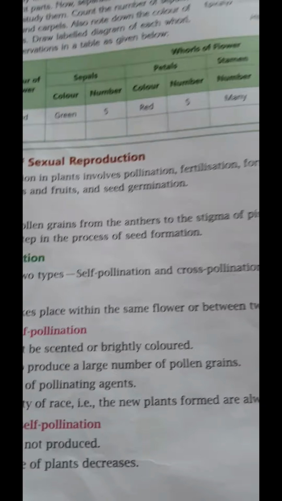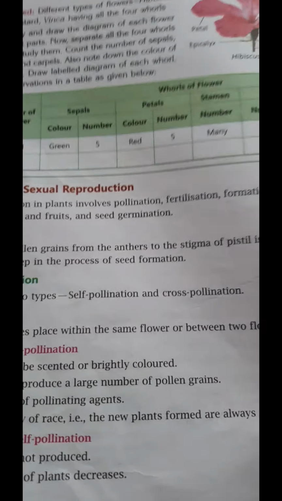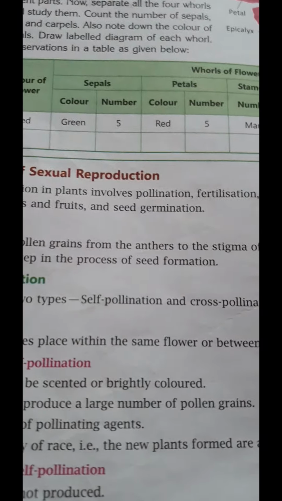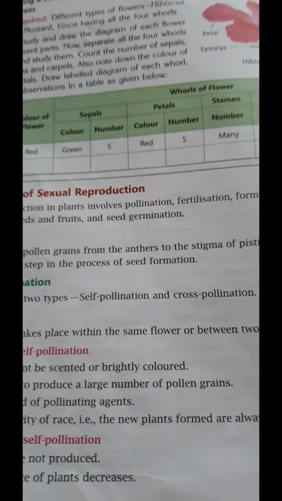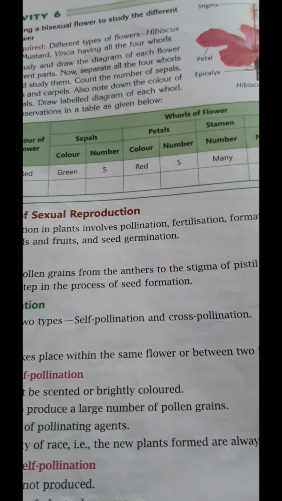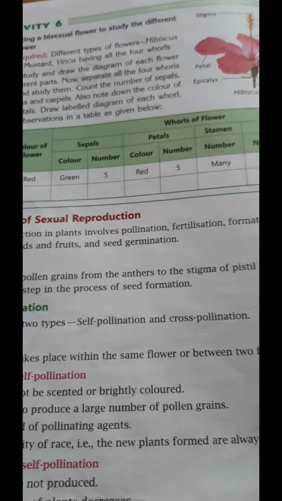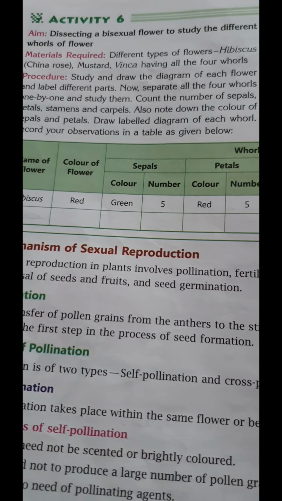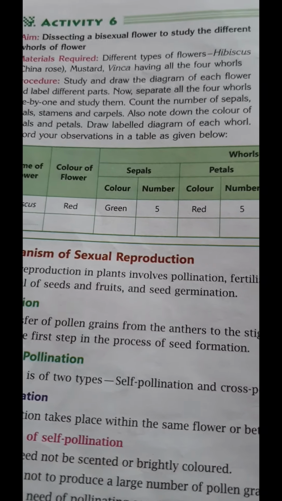As scientists researched further, the process was named pollination, and its significance is used in our agriculture and in our horticulture.